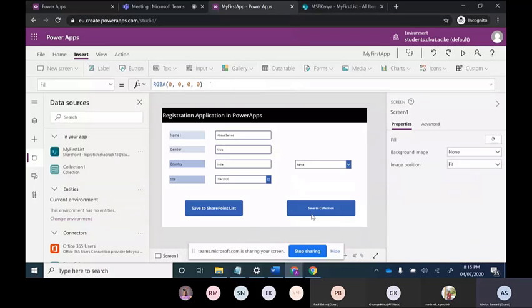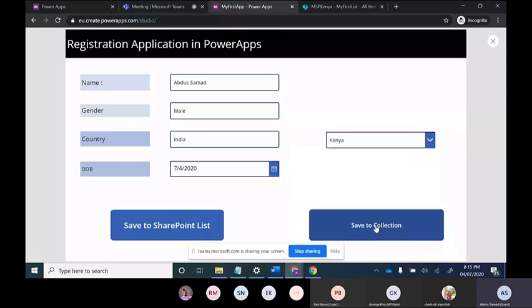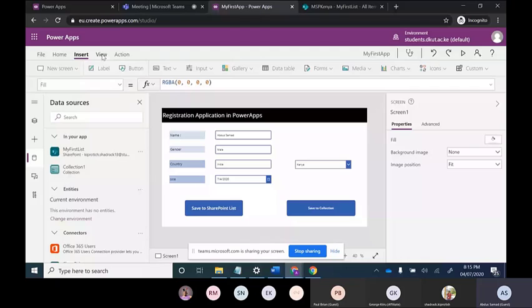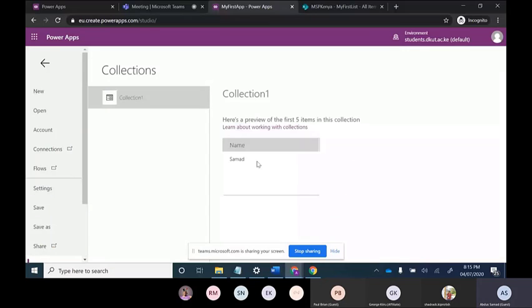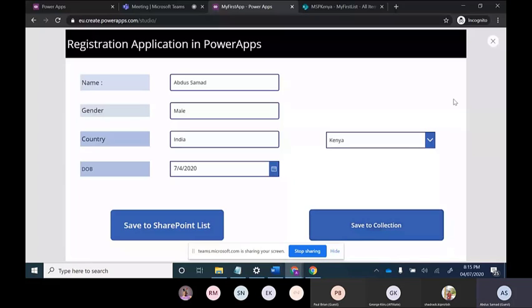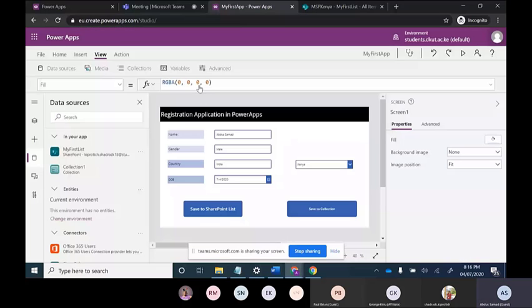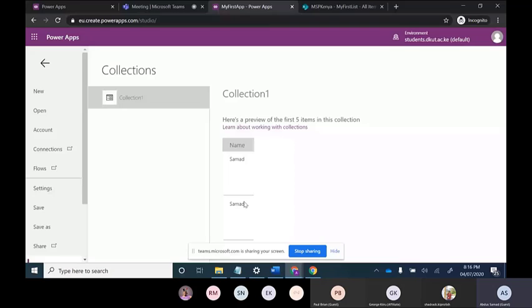Now I will save to collection. I will play this. Save to collection. Okay. Now again I will go on to view in collection. Earlier there was no collection. Now you can see one collection is there, with the name Samad. Now again, when I click this, one more Samad will be created. You can see that one more Samad. So this is duplicate data.